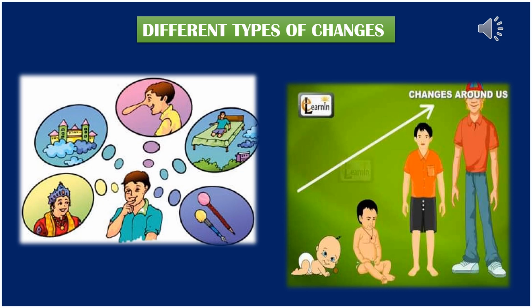So there are a lot of changes, in size, in shape, and in the environment. Each and every change has its own purpose and its own characteristics, so we will discuss these things here.